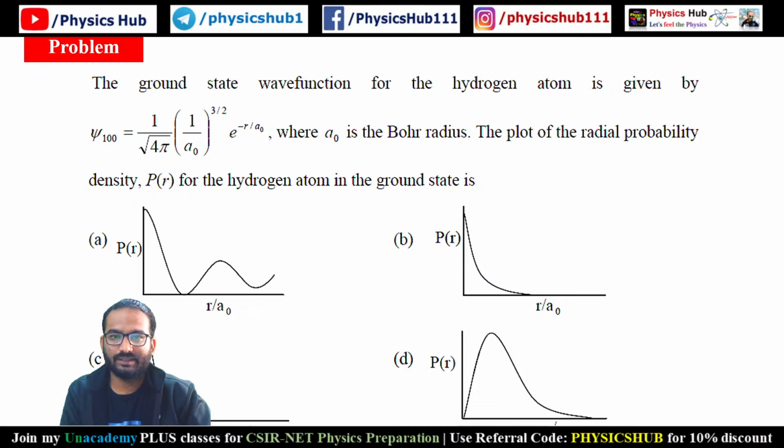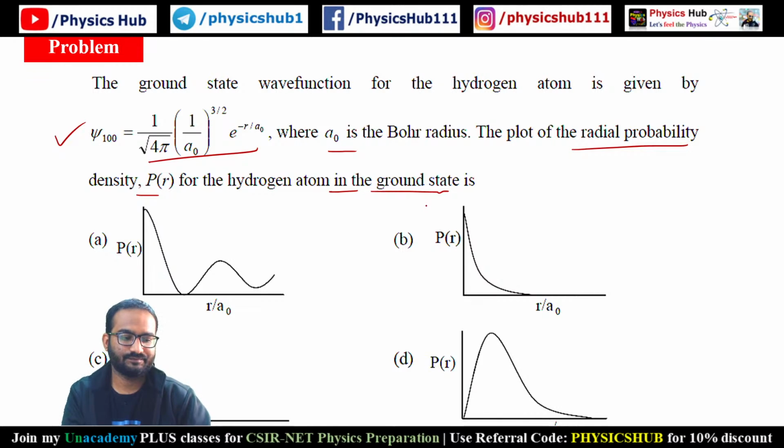Let's move ahead. Solve this question. The ground state wave function for the hydrogen atom is given by psi100 this. See, in your question the wave function is given. As there is the Bohr radius, the plot of the radial probability density for the hydrogen atom in the ground state, what will it look like?